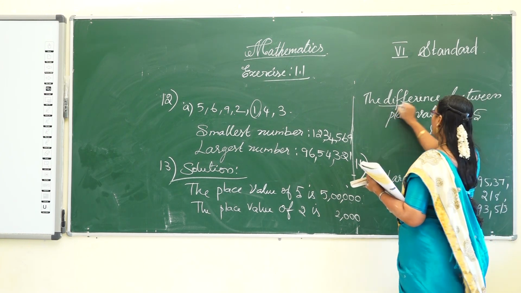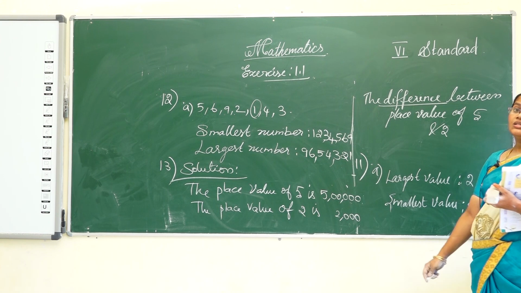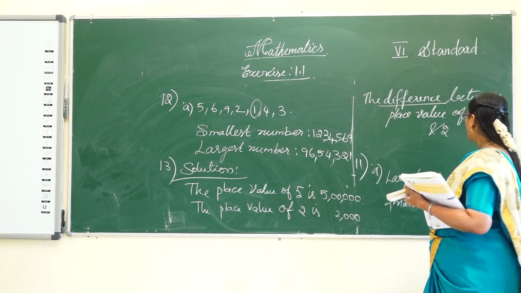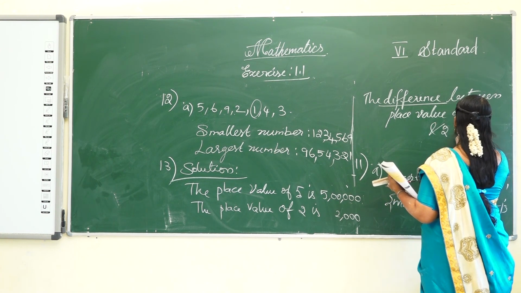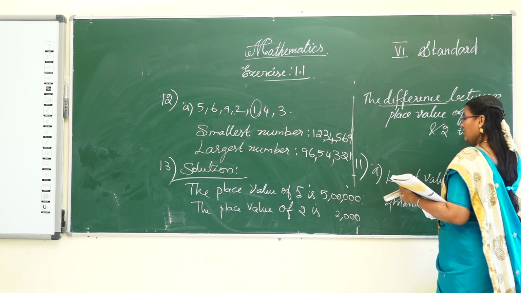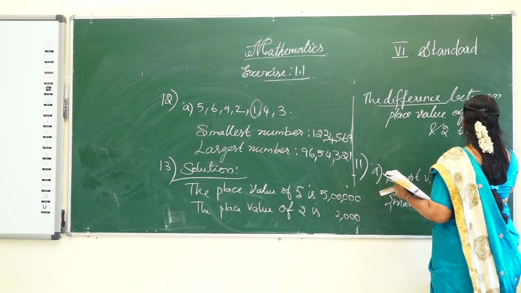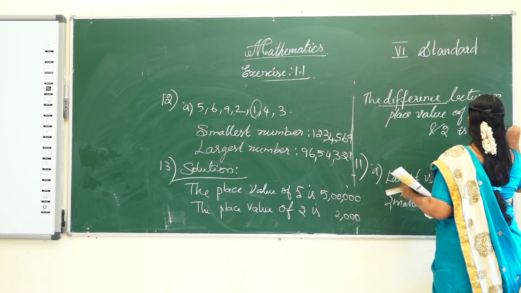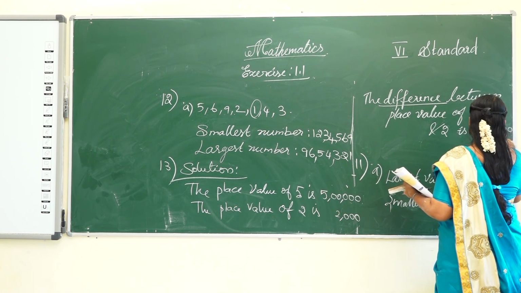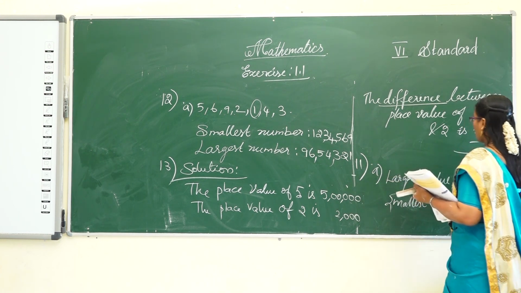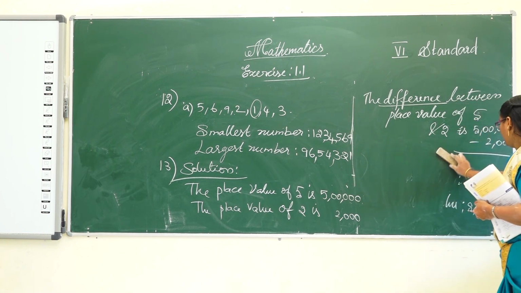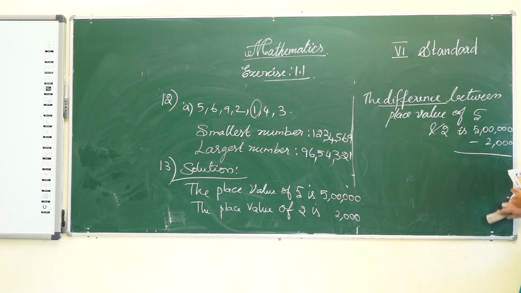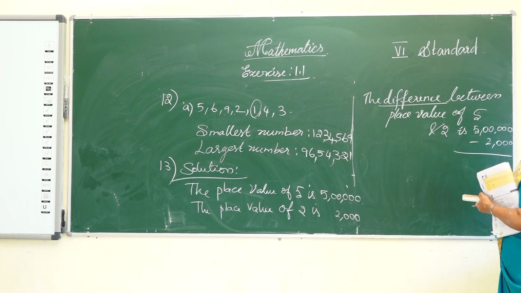Difference means subtraction. The values are 5 lakh and 2000, so subtract.